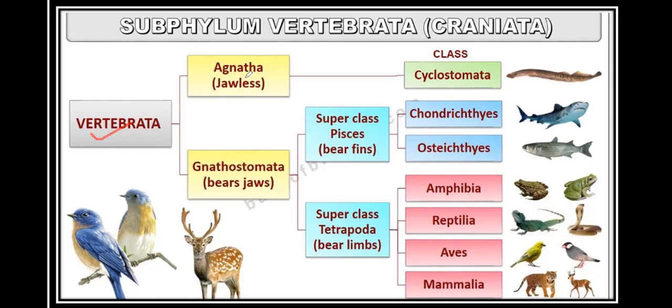Vertebrata is divided into Agnatha, without jaw, and Gnathostomata, with jaw. Agnatha has one class, that is Cyclostomata. Here Petromyzon is the example. Then superclass Pisces is there: Chondrichthyes means cartilaginous fishes, like sharks, come in this category. Then Osteichthyes means bony fishes come in this category. Then amphibians, like frog; Reptilia, snakes and lizards; Aves, different types of birds; and in class Mammalia, the mammals are included.